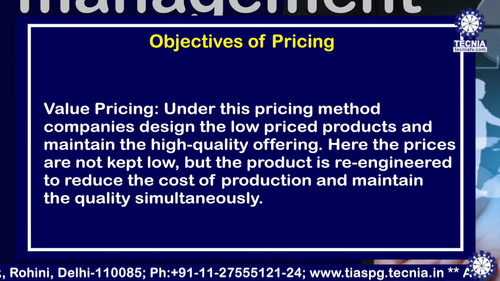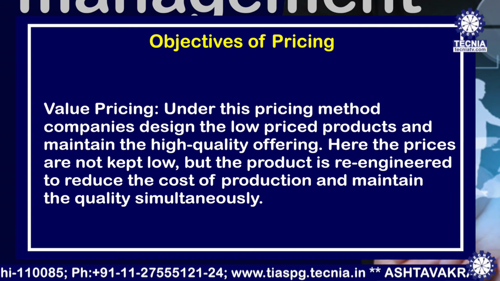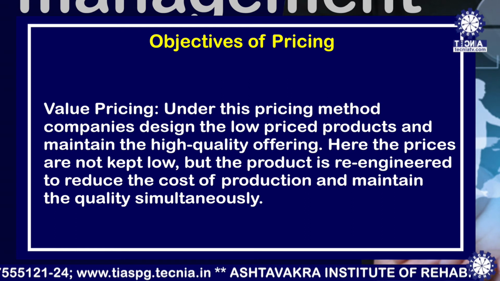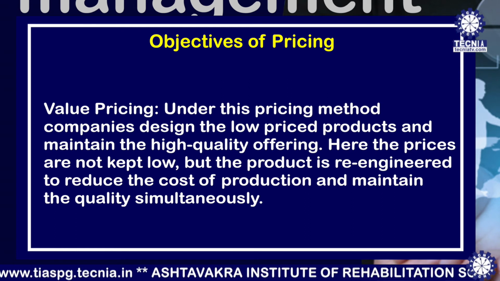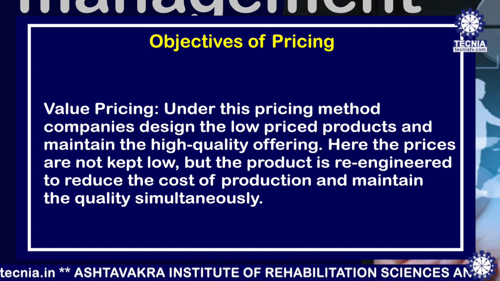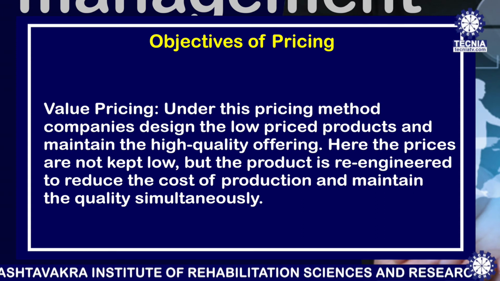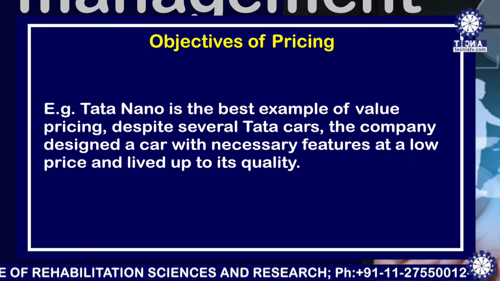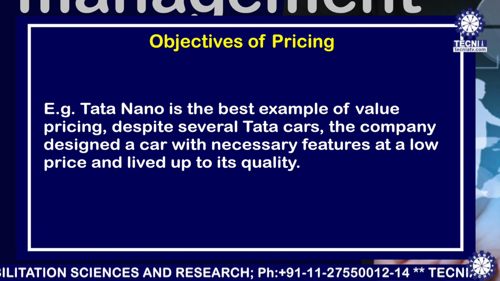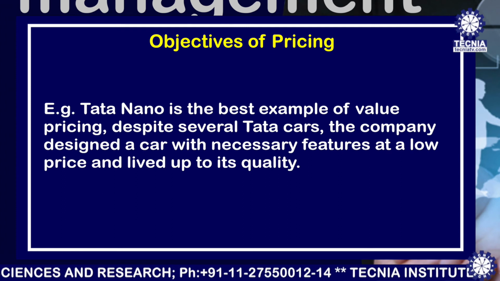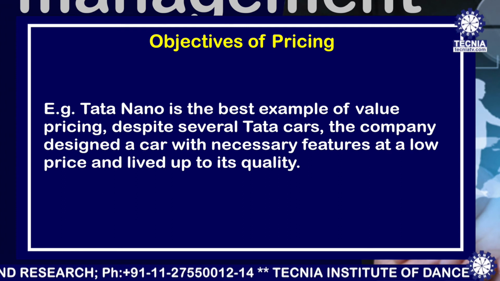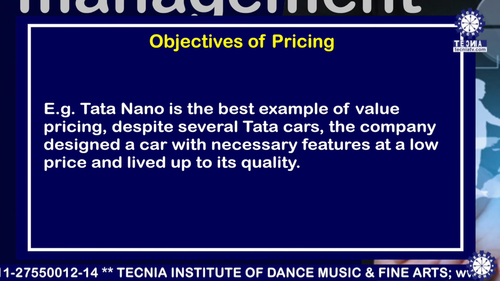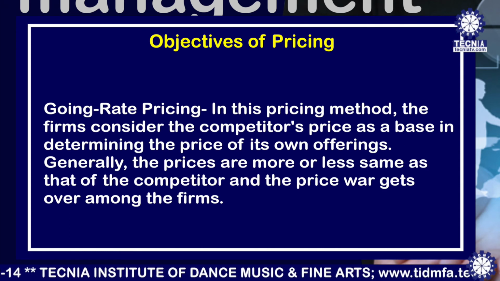Number 2, value pricing. Under this pricing method, companies design low price products and maintain high quality offerings. Here, the prices are not kept low, but the product is re-engineered to reduce the cost of production and maintain the quality simultaneously. Example, Tata Nano is the best example of value pricing. Despite several Tata cars, the company designed a car with necessary features at a low price and lived up to its quality.